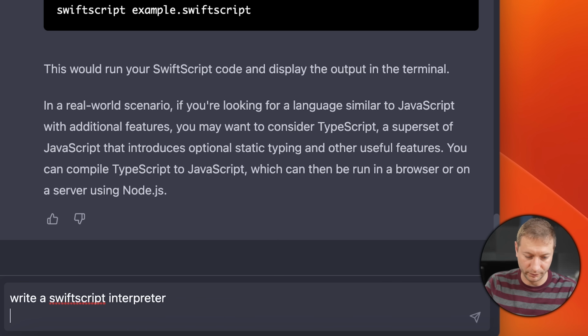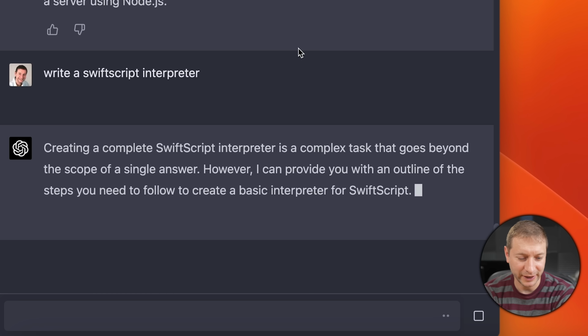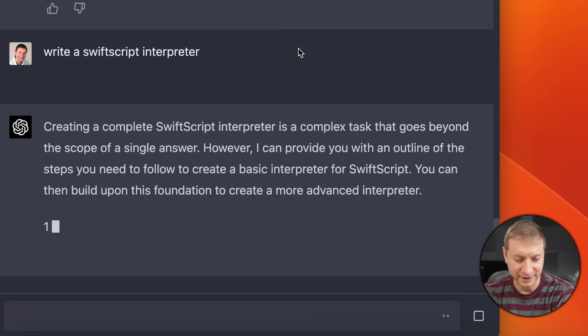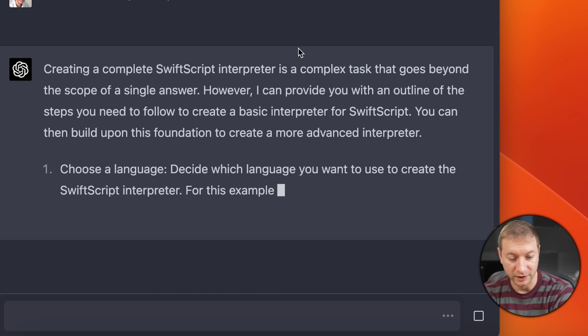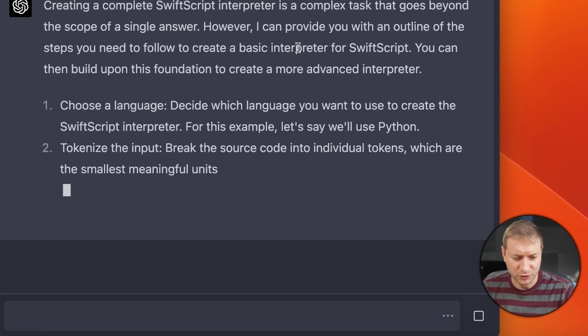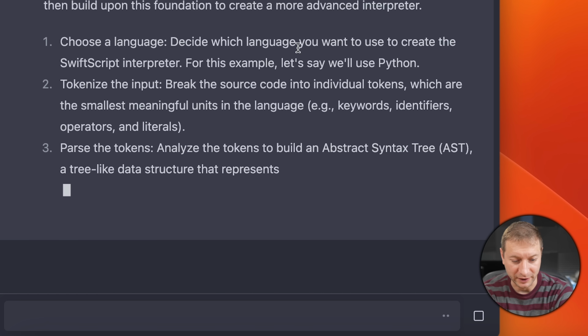It's what I use. Write a SwiftScript interpreter. Boom. Uh-oh. It's given up. Creating a SwiftScript interpreter is a complex task that goes beyond the scope of a single answer, but it can give me an outline of what's involved in creating an interpreter. Choose a language. Let's say we'll use Python. Okay. Why wouldn't you just use JavaScript?